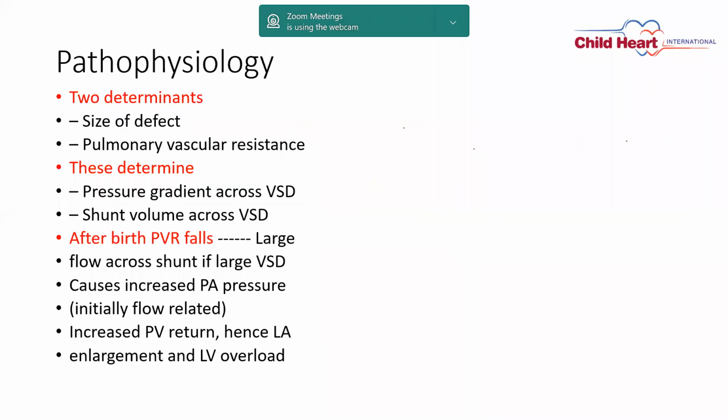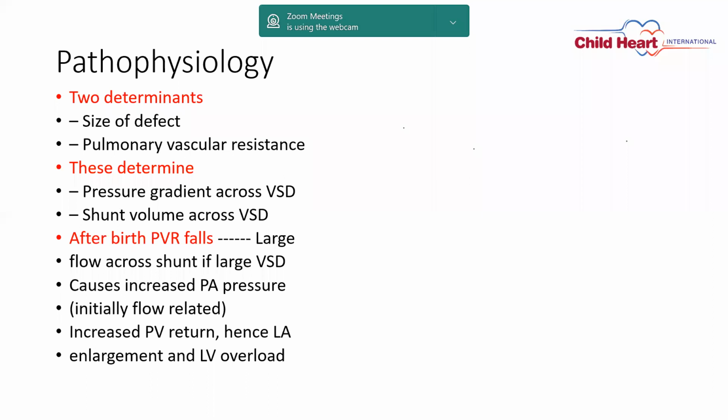So pathophysiology wise, there are two determinants of pathophysiology. One is the size of the defect and second is the pulmonary vascular resistance. As the size is more, shunt is more, and that gives rise to increased pulmonary blood flow and increases the pulmonary vascular resistance early. Second is the pressure gradient across the VSD, and shunt volume across the VSD.